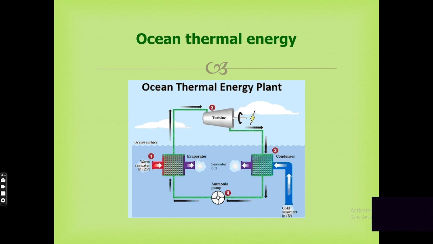If you see the diagram, we can use it at the surface of the water to a depth of 2 kilometers. The warm surface water is used to boil a volatile liquid like ammonia. The vapors of ammonia are used to turn the turbines of the generator. The cold water at the bottom is pumped to cool and condense the vapor into liquid. Advantages: power generated from OTEC is renewable and pollution free. Electric power generated can also be used to produce hydrogen.